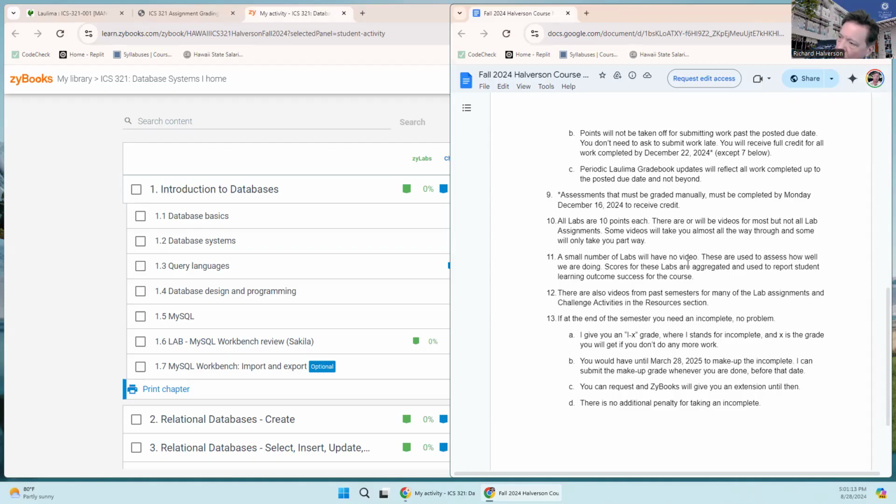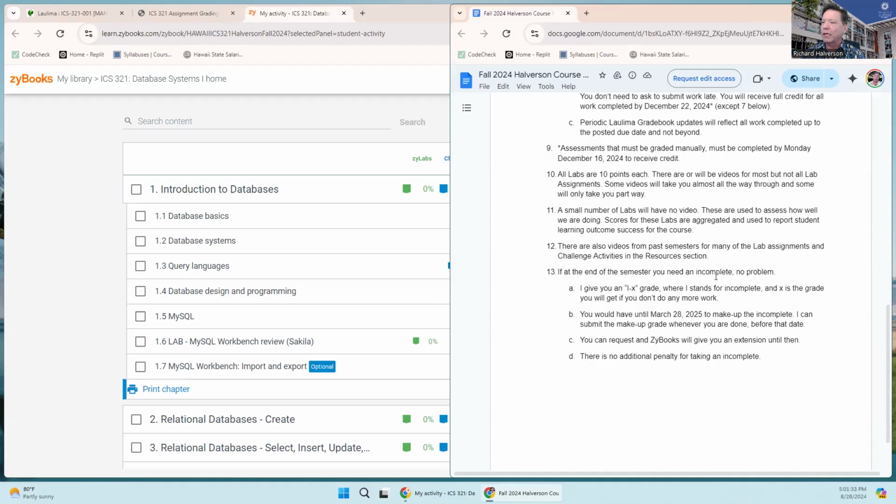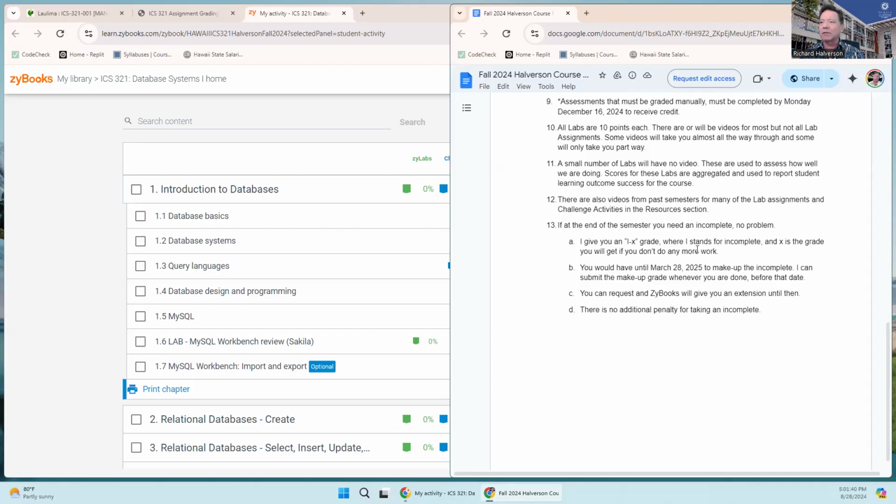We have to do these course learning reports on how well student learning outcomes were achieved in the course, and so that's what we use for that. Doesn't hurt your grade hardly at all, but at least it gives us a lot of information. If nobody can do those labs, then I'm in trouble, or I've got to work harder. But if everybody does those labs, then I'm going, all right, I'm pretty good, or the course is structured well.